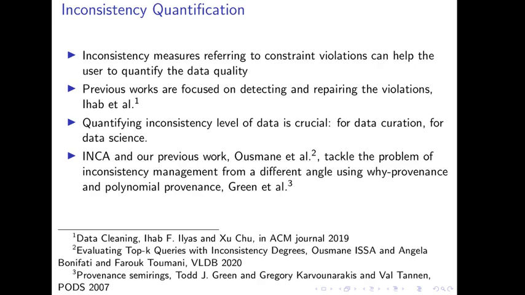When exploring and querying inconsistent data, inconsistency measures referring to constraint violations can help the user to quantify the quality of the underlying data and query results. Previous influential work on data cleaning for relational data has focused on detecting and repairing the violations with respect to a set of constraints. Quantifying the level of inconsistency of tuples is crucial for numerous data curation, data science, and